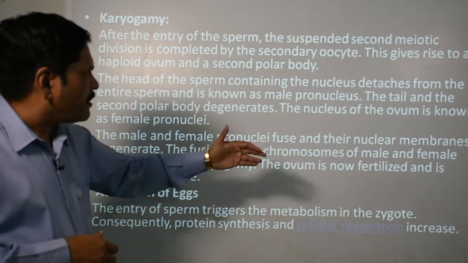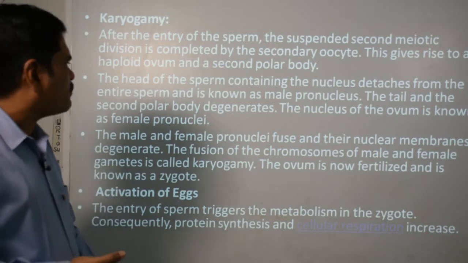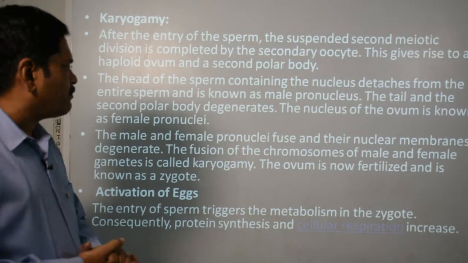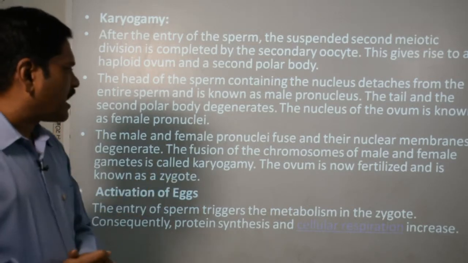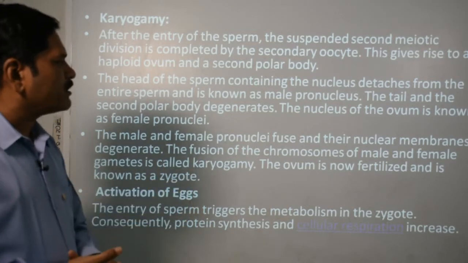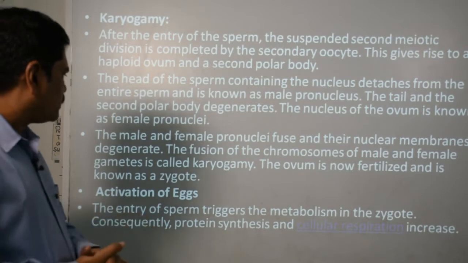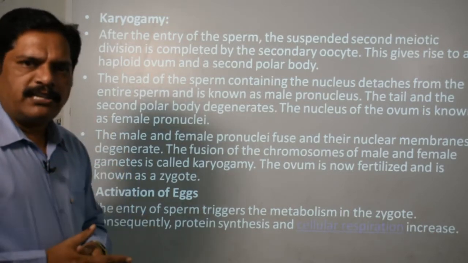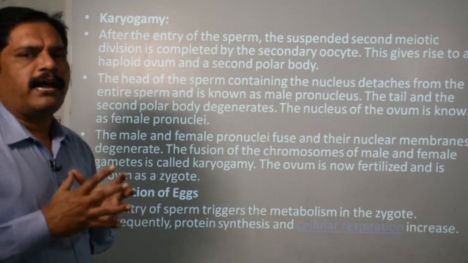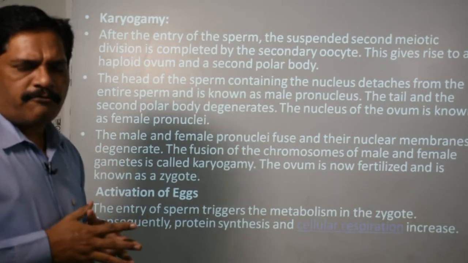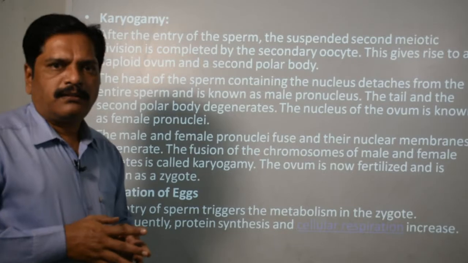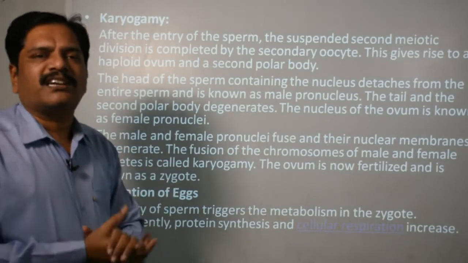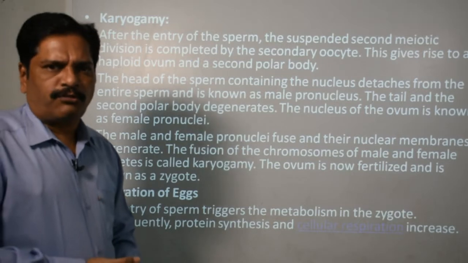Now the male and female pronuclei fuse and their nuclear membranes degenerate, and the fusion of the chromosomes of the male and female gametes is called karyogamy, and the ovum is now fertilized and is known as the zygote. So this is fertilization, that means finally the fusion of the male and female gamete, the fusion of the nucleus, restoring the diploid state of chromosomes.